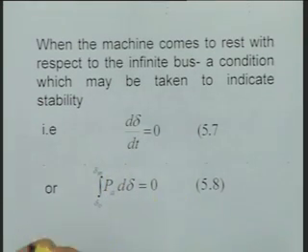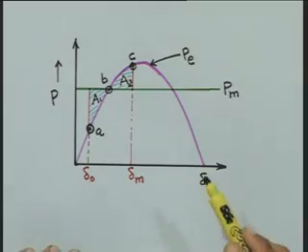That is, if I plot the area under the curve Pa, the accelerating power, starting from the initial value delta equal to delta naught to some maximum value delta m, and in case the area under this curve is 0, then at the value delta equal to delta m, the d delta by dt will become 0. Now this I will show here in this diagram.